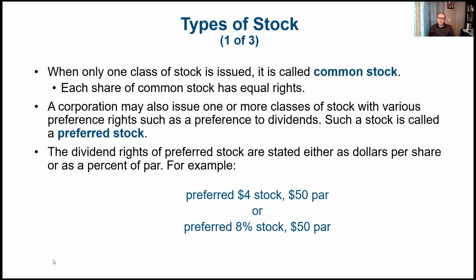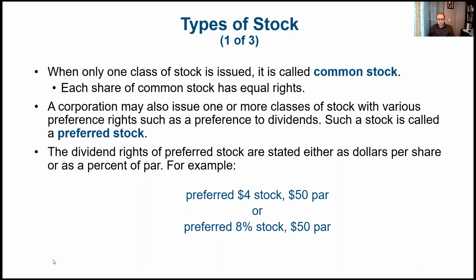Hello everyone. Now let's talk about the types of stock, and we have two main stocks that we're going to talk about, which is the common stock and preferred stock. So the minimum that any corporation should have is common stock. But if they want to add the other kind of stock, then it's going to be preferred on top of the common stock. But you can never have preferred stock alone.